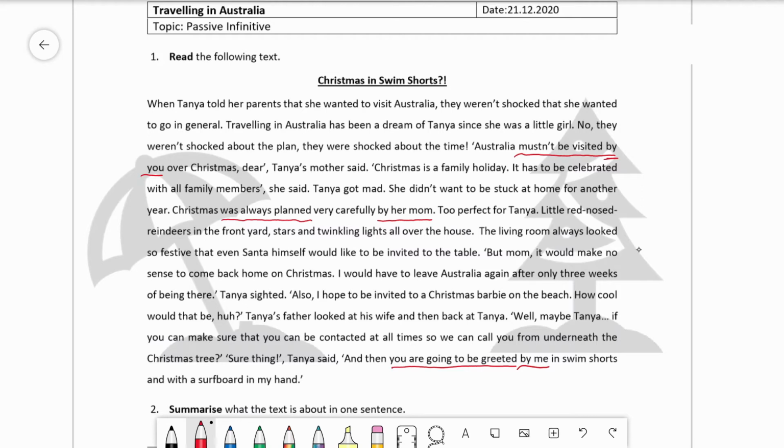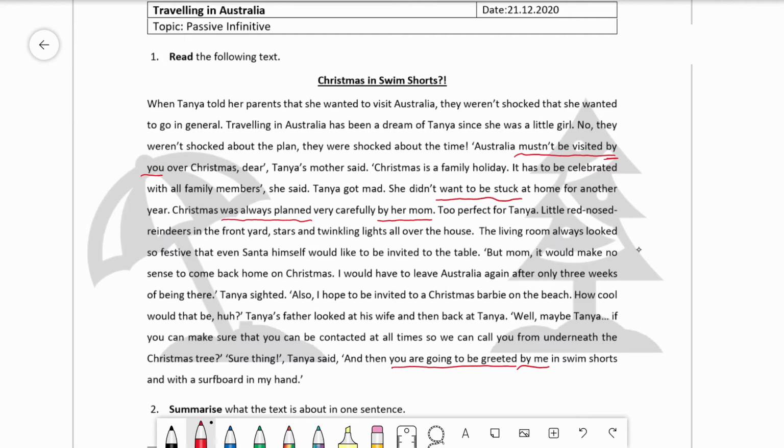But these are only 3 passive constructions, but we have to find 8 passive constructions. So let's see where we can find others. To find a passive construction, we have to find sentences that talk about a situation where something is happening to somebody or to something. So over here is another passive construction. She didn't want to be stuck, so Tanya didn't want to be stuck at home. It's talking about what's not supposed to happen to Tanya.